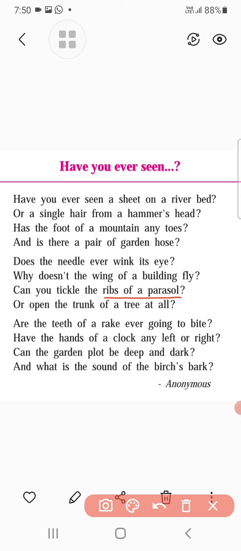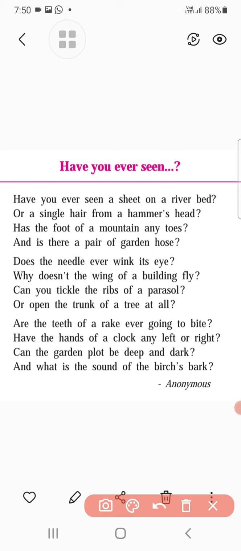Ribs means what? What kind of sticks are there inside the umbrella? That is known as the ribs. The ribs of the umbrella are humorously spoken of as if they are the ribs of human beings.